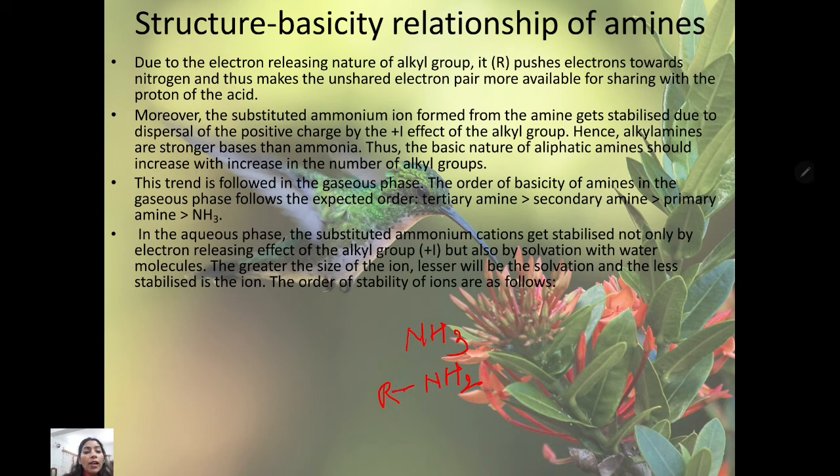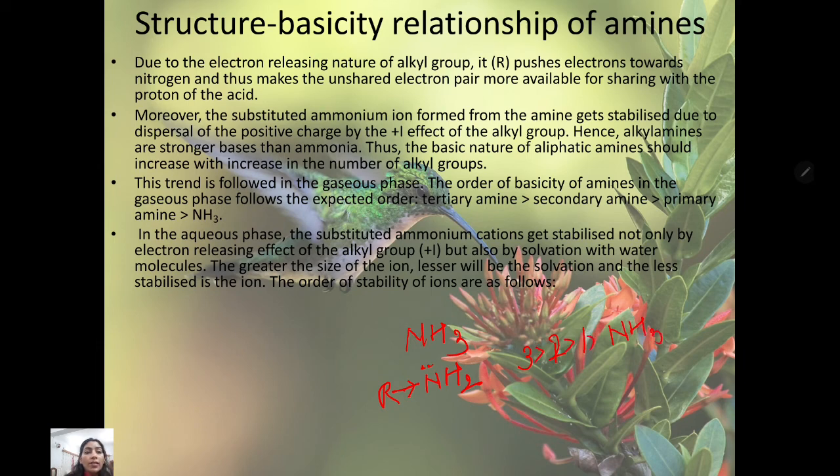The positive alkyl group will push the electron. This lone pair of electrons will react with the hydrogen of the acid. So basicity will be high. This trend is followed in the gaseous phase, where the order of basicity is tertiary amine, secondary amine, primary amine, then ammonia. Tertiary, secondary, primary, then ammonia.